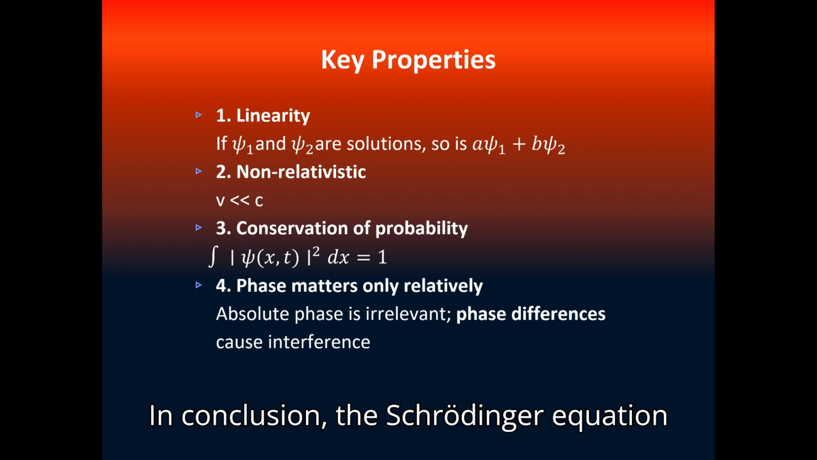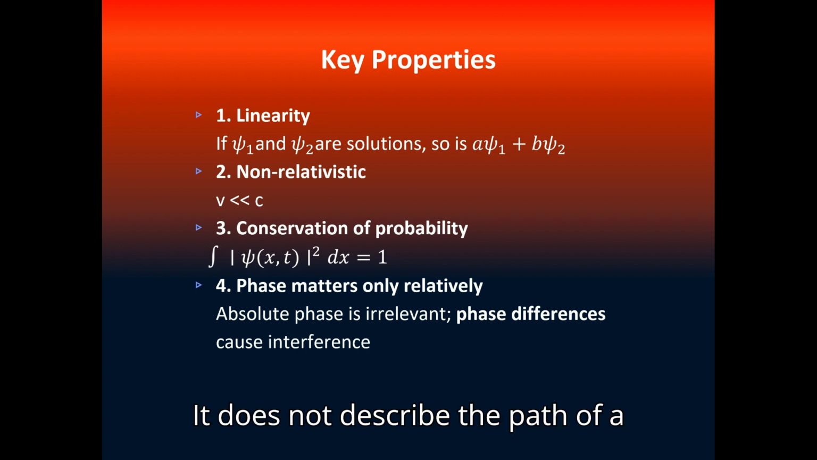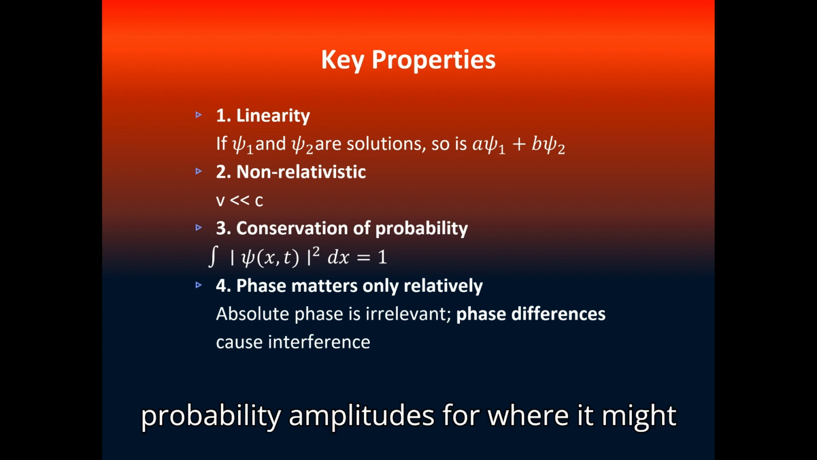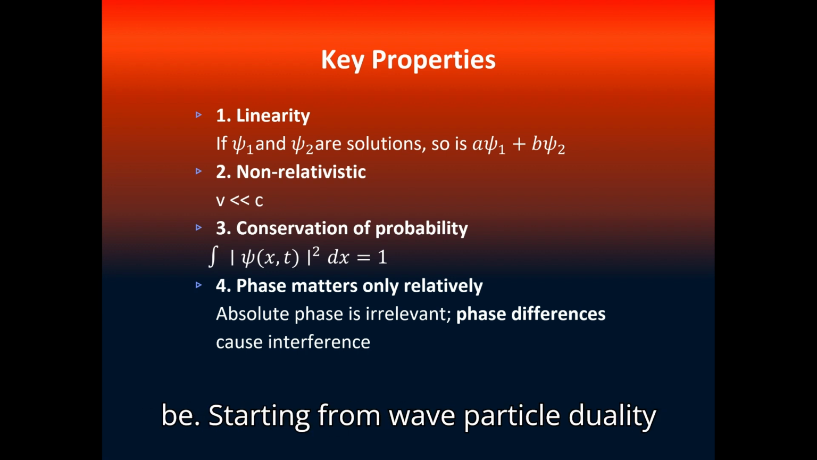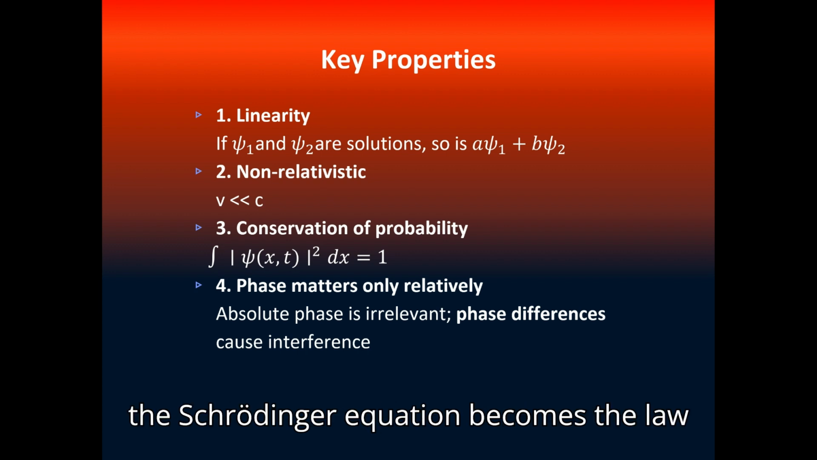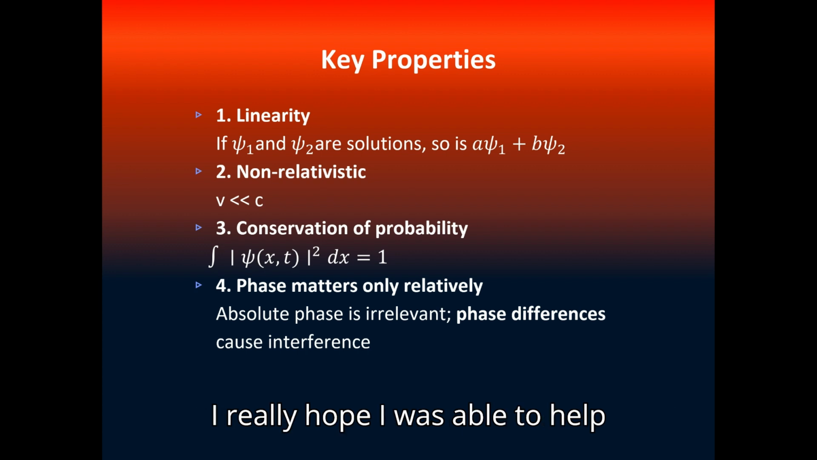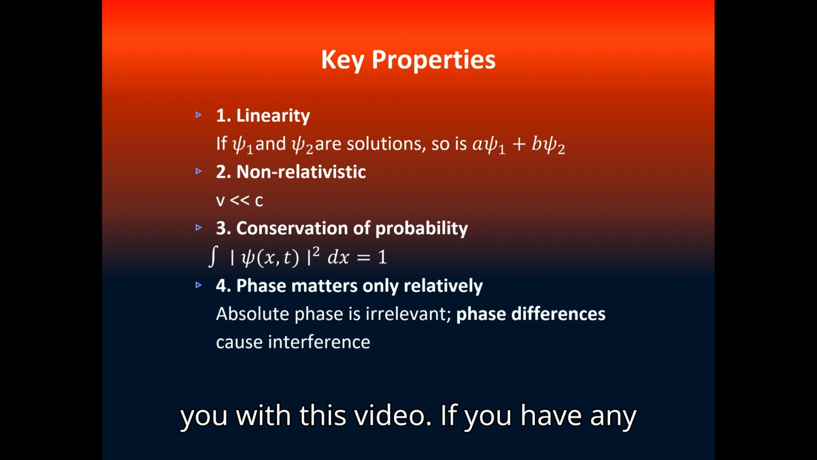In conclusion, the Schrödinger equation is the fundamental equation of quantum mechanics. It does not describe the path of a particle, but the evolution of the probability amplitudes for where it might be. Starting from wave-particle duality and de Broglie's idea of matter waves, the Schrödinger equation becomes the law that governs the dynamics of those waves.